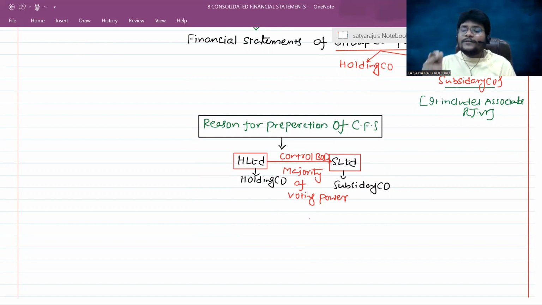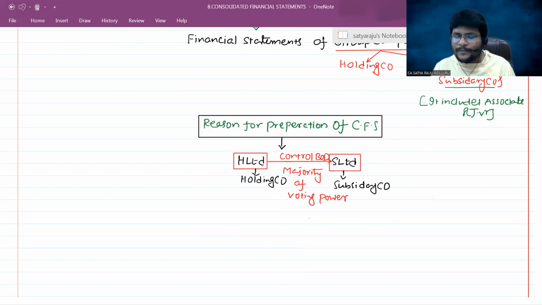Because based upon the overall performance of such a group, investors of the holding company want to take appropriate decisions on making further investments or withdrawal of existing investments. And the market price of the holding company will also depend upon the results of the subsidiary companies as well.